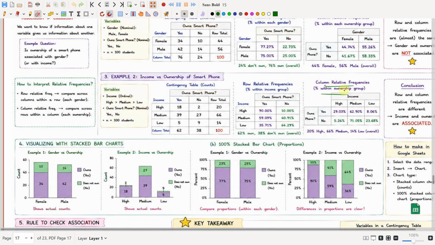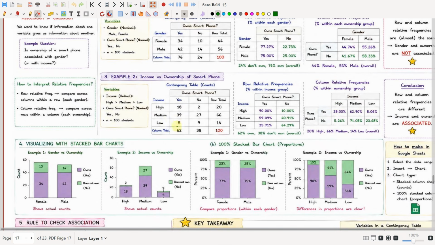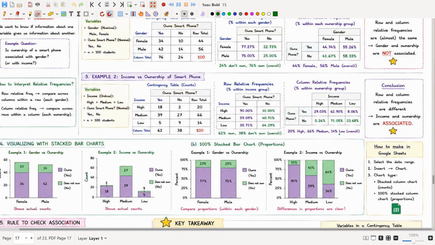Now we will compute the column relative frequency, which will be 18 divided by 62 into 100, which is 29.03. And 39 divided by 62 into 100 will be 5.26. Then you will have 5 divided by 62 into 100, and then you do the same process. This is the column relative frequency.